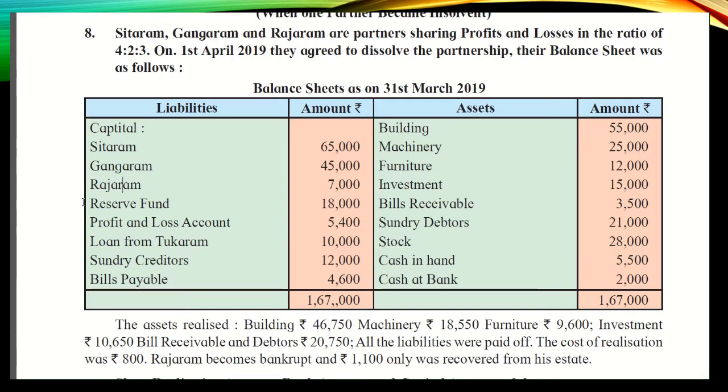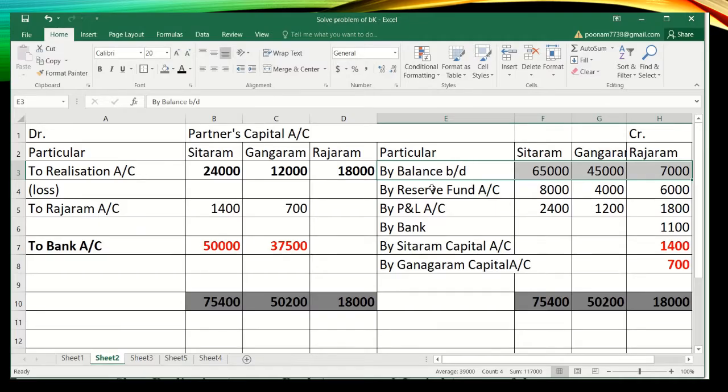After that the reserve fund is there. You know already what we do with the reserve fund. Any reserve fund, any profit and loss balance, if you see in the liability or on the asset side of the balance sheet, that profit and loss or reserve will be distributed among the old partners or all the existing partners. So here I have done, students. Reserve fund is distributed among the partners. Profit and loss is also distributed among the partners. So it's a profit for the partners. Distribution is a gain for the partners. So it is shown on the credit side of the partners capital account.